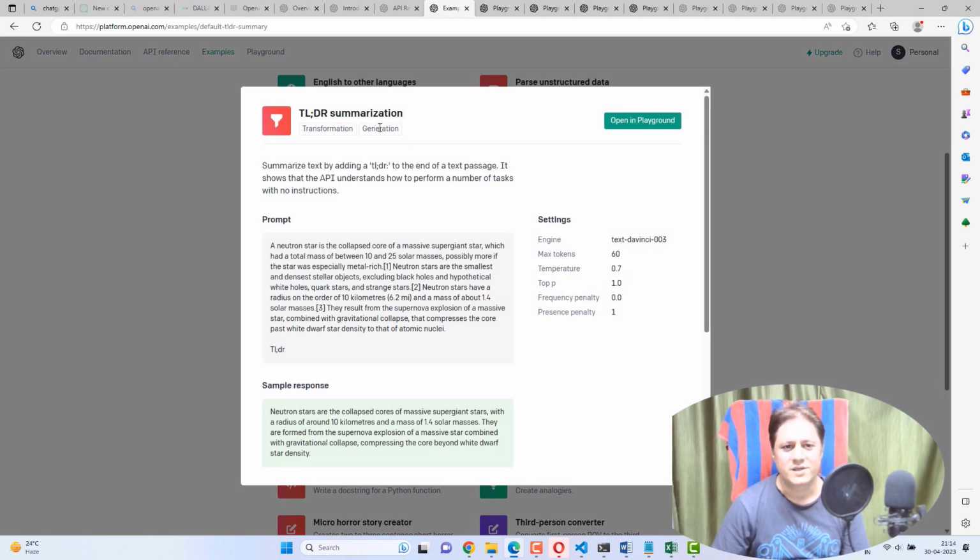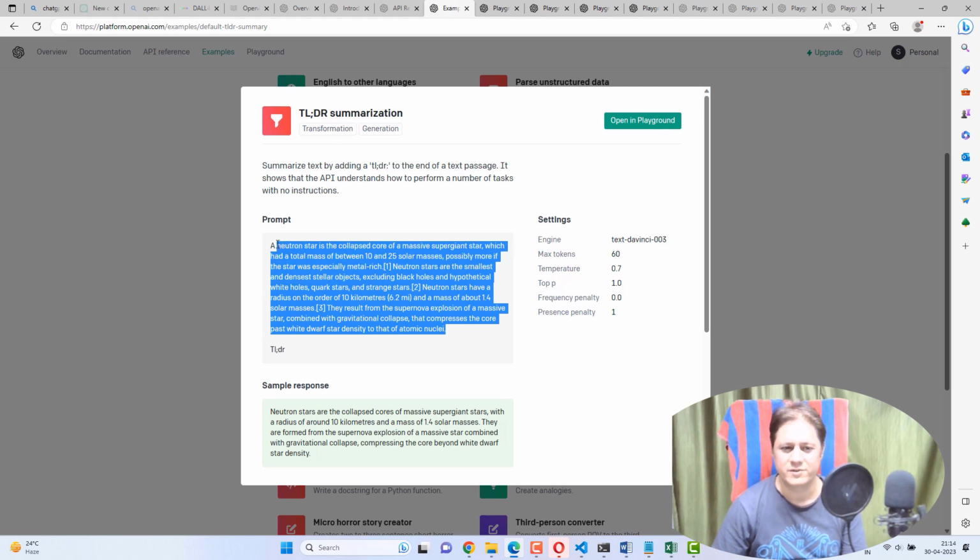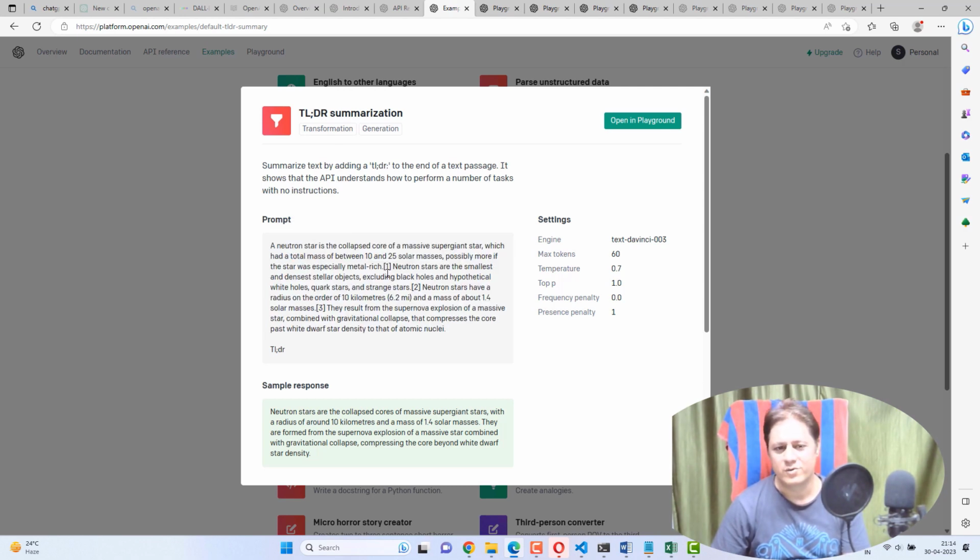It's a TLDR summarization. This means a bigger topic or paragraph which I'm not going to read because it's too long, did not read. So this is the long format, TLDR, too long, did not read.